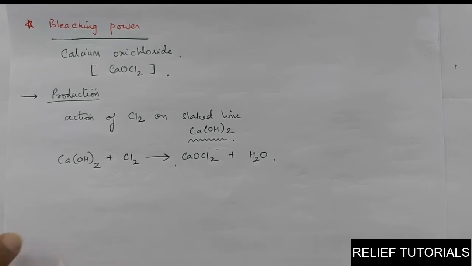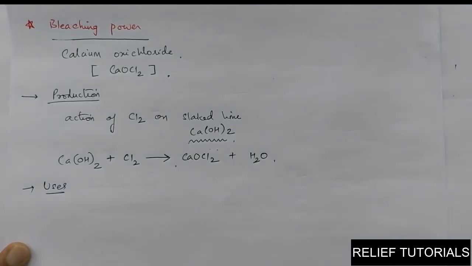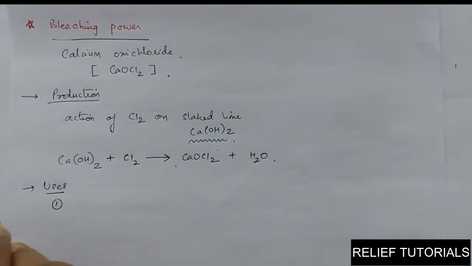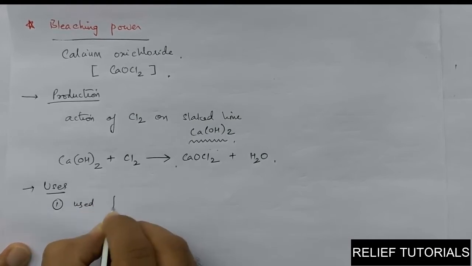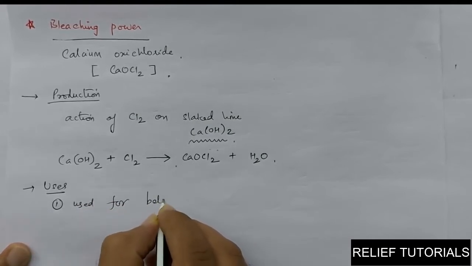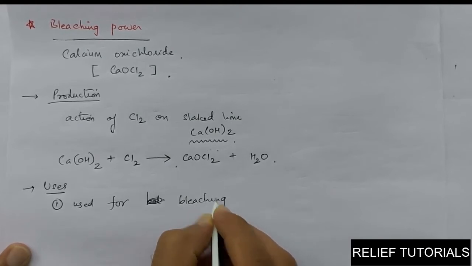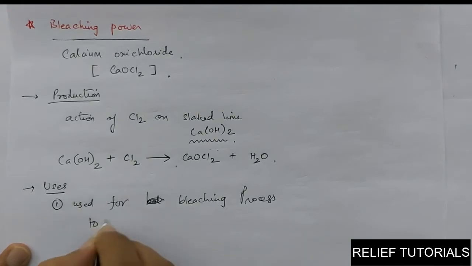Now what are the uses of bleaching powder? The first one, bleaching. The name itself says it is used for the bleaching process.